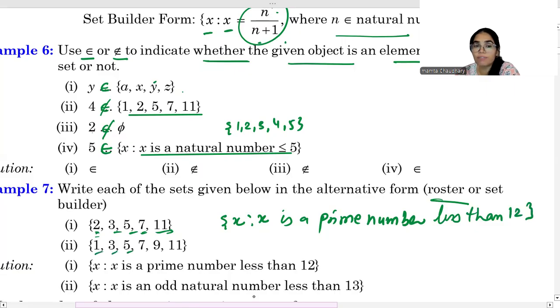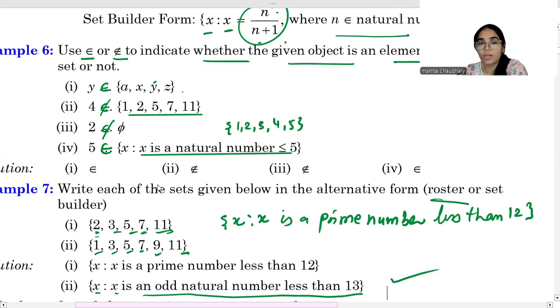Now here 1, 3, 5, 7, 9, 11. These are odd numbers. So X, what is X? X is an odd natural number less than 13. Okay. I hope you understood this one.